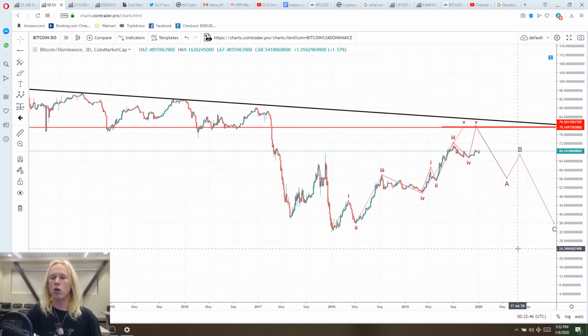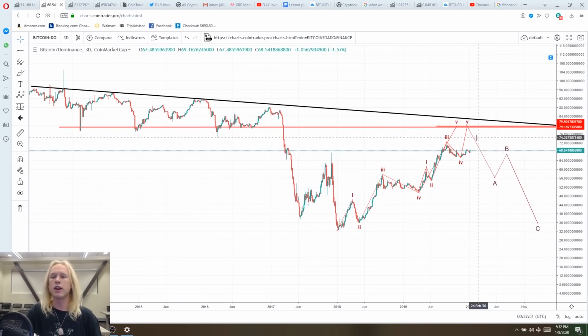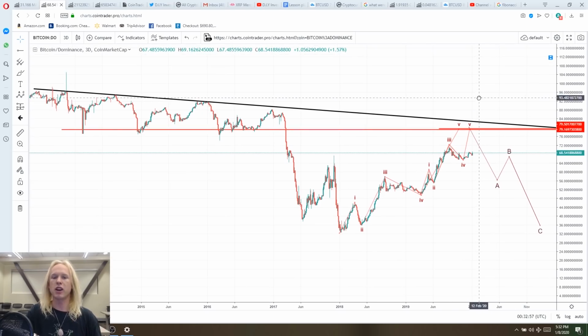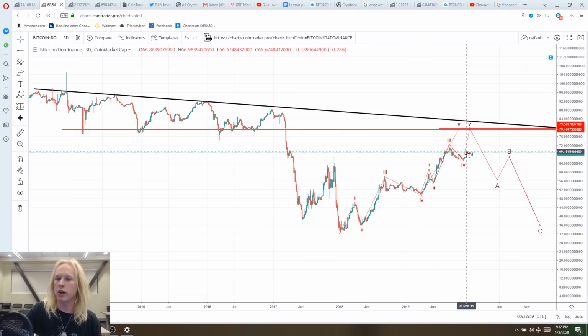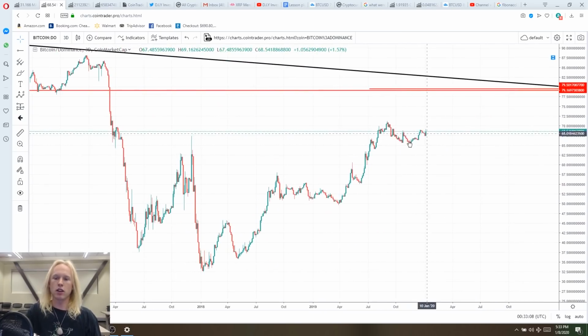And even if we don't see quite the same sort of drop inside of Bitcoin that we saw in 2017, it's still going to be a very profitable time inside of the altcoins as well, because that's really what's going to be sucking all of the value out of Bitcoin. So in this time, I'm a little bit more of a Bitcoin bull. I'm going to continue to accumulate more Bitcoin as we continue up inside of this final impulse inside of the dominance, because overall, this is looking like we're going to continue to trend higher.